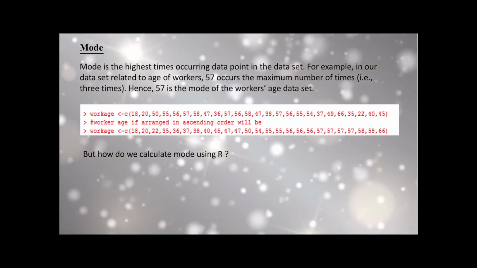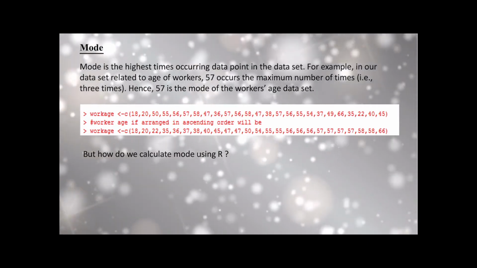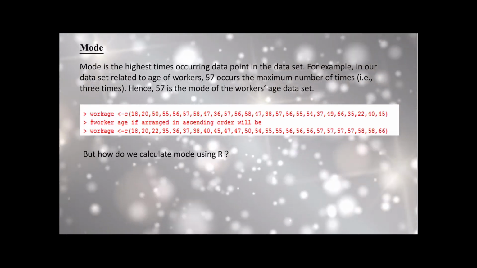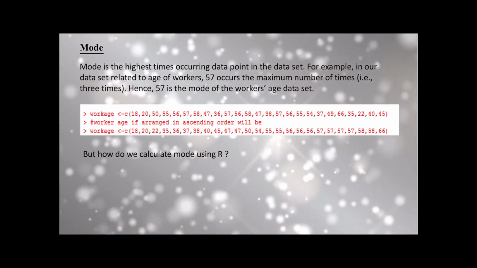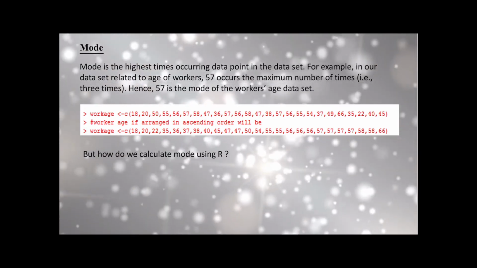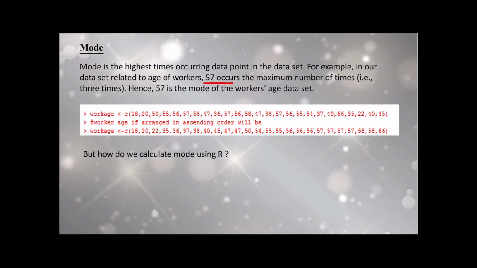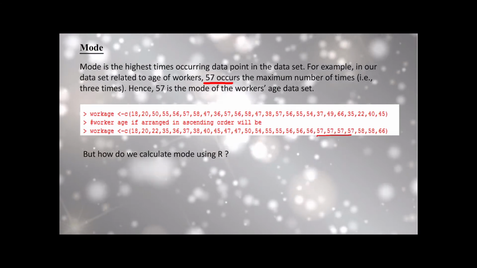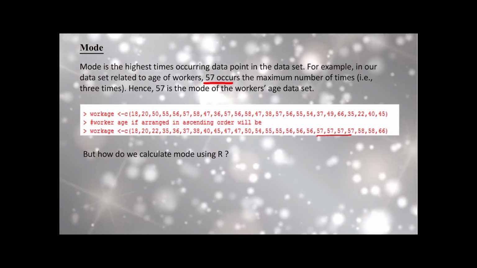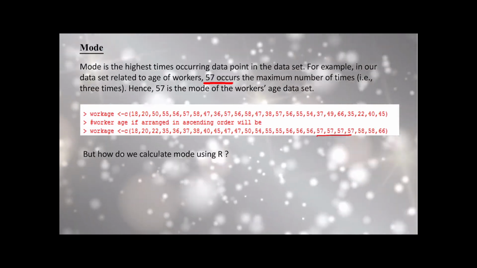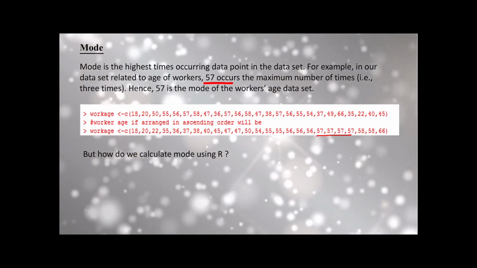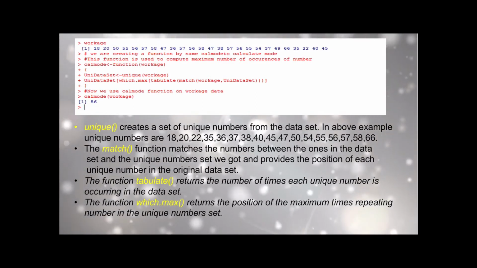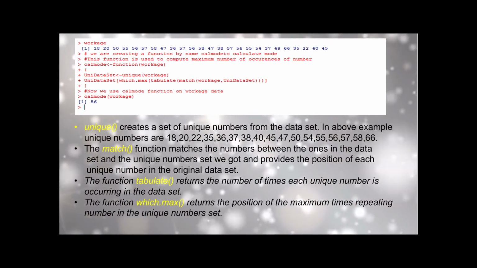The next statistical measure is mode. Mode is nothing but the most frequently occurring data point in the data set. For example, in our data set related to the age of workers, 57 has occurred the maximum number of times, almost 3 or 4 times. So 57 is the mode of the workers' age data set. But how do we calculate mode using R? In R, if we want to calculate the mode, we have to use a function, calmode.